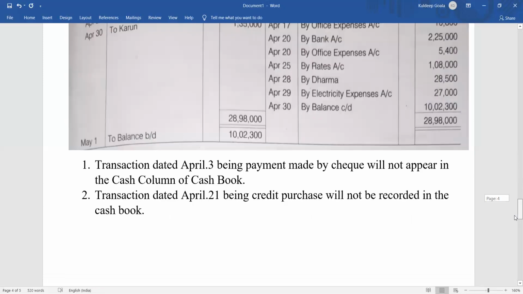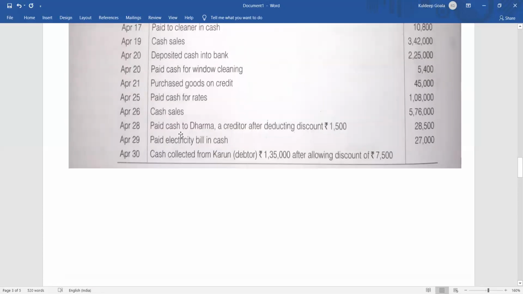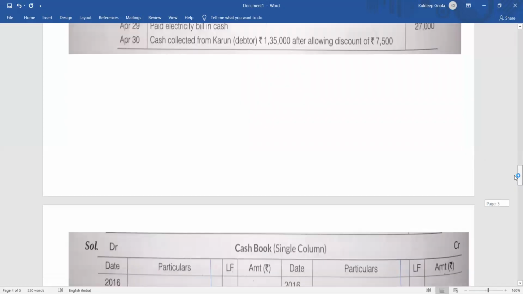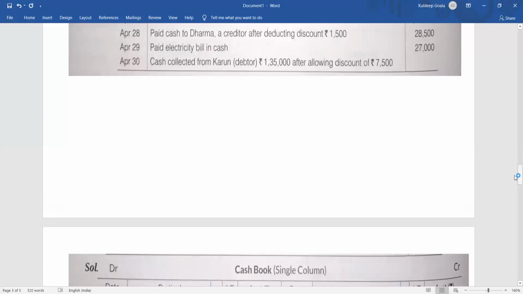Then coming back to the next item, paid electricity bill in cash. Very simple payment made. So on the payment side, write 'By electricity bill', or you can write 'By electricity expenses' also. How much? 27,000. It's the same meaning.